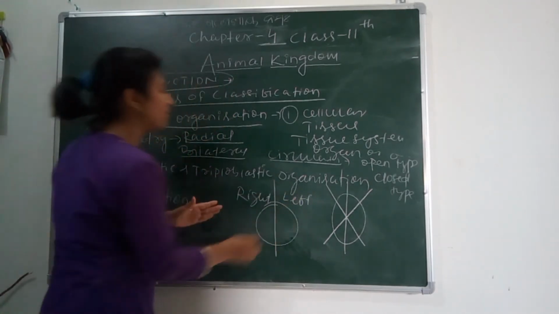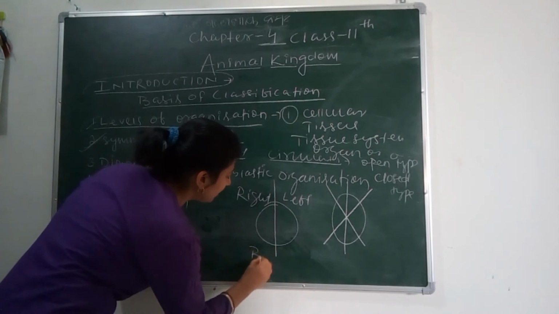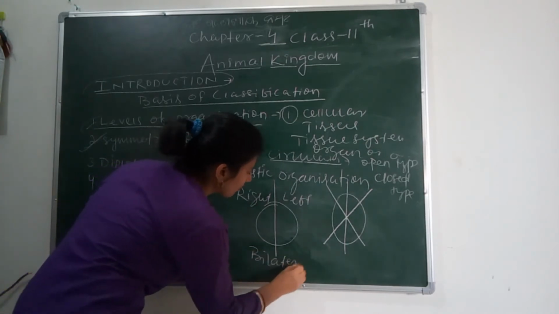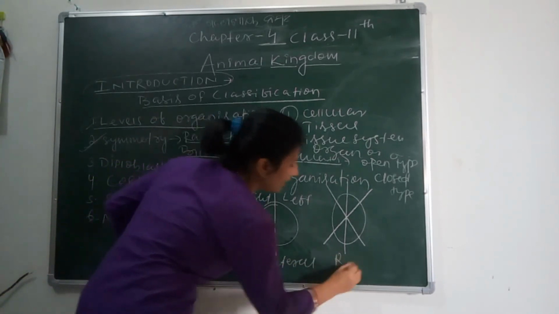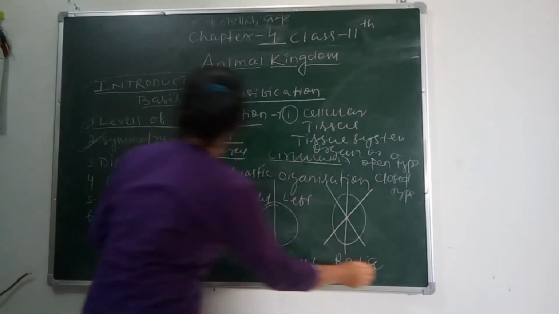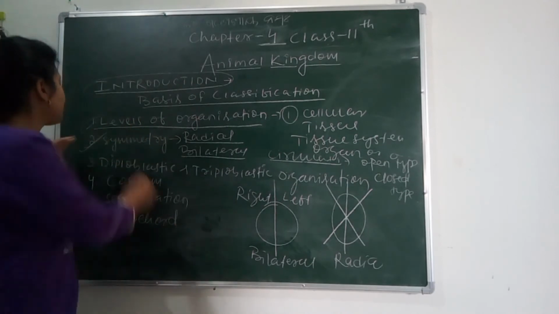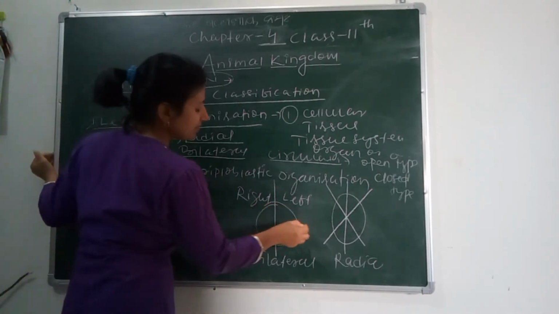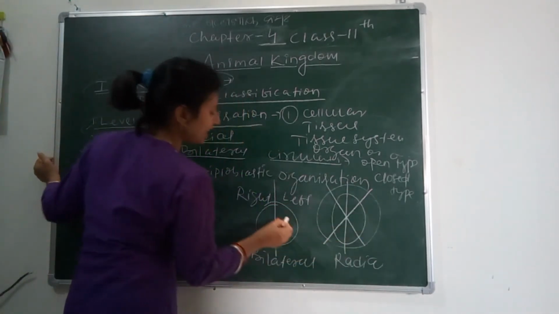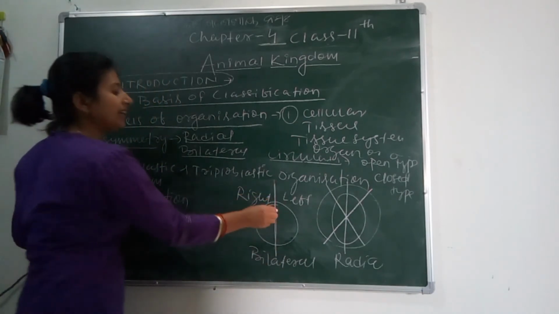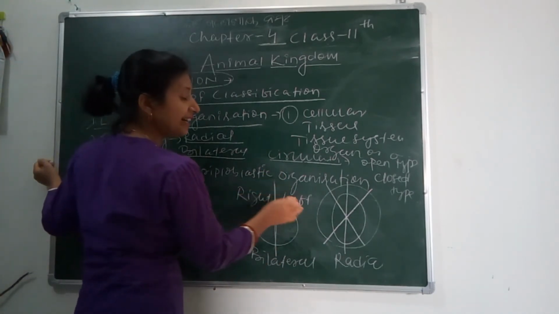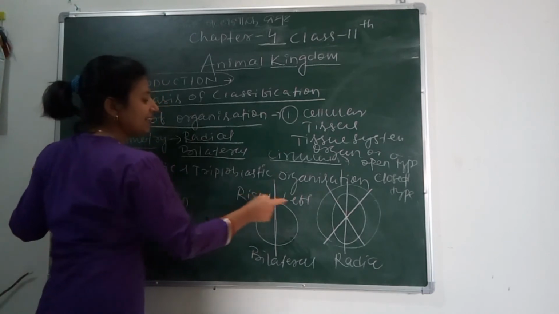So this type of symmetry is called bilateral, and this type of symmetry is called radial. Here we see that the animals are also categorized on the basis of symmetry. In bilateral, the organism is divided into right and left.